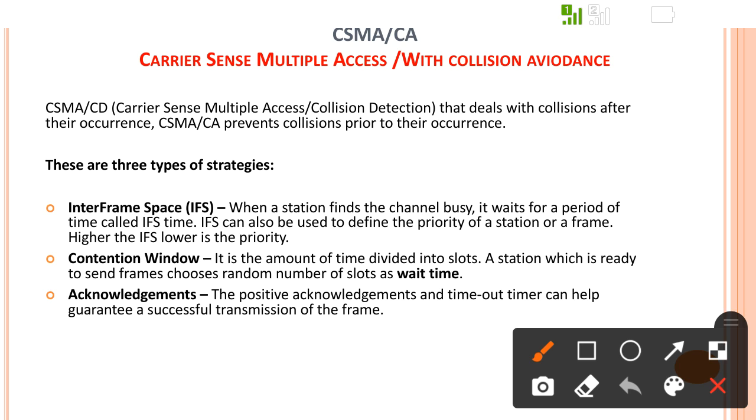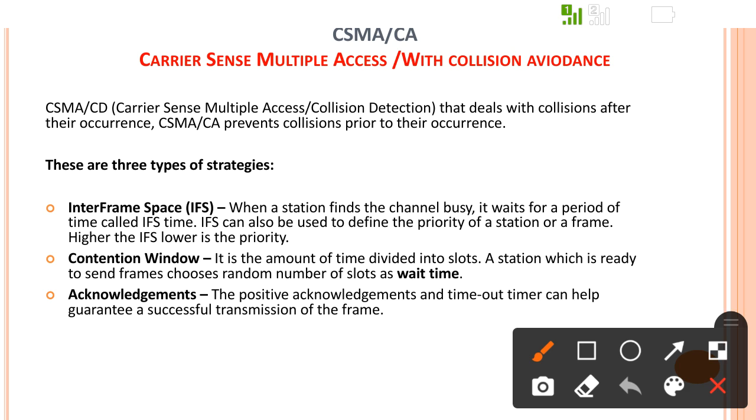Now CSMA/CA means carrier sense multiple access with collision avoidance. It avoids the collision. In CSMA/CD, after the collision, the station becomes aware that this is a collided signal. But in CSMA/CA, it first of all avoids the collision. Whatever things are to be done to avoid the collisions.